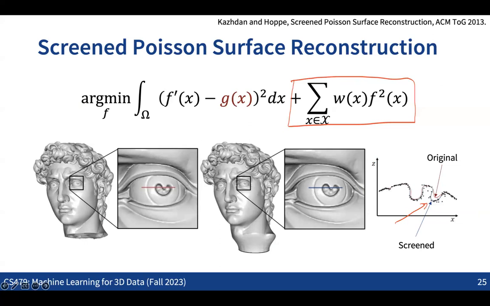So this summation equals 0. We are minimizing this. So we are finding a function in a way that the function value at all these points is 0. In the previous Poisson surface reconstruction, this information was not used.